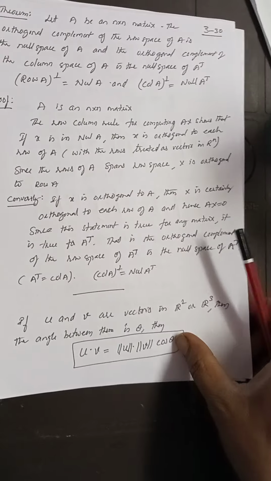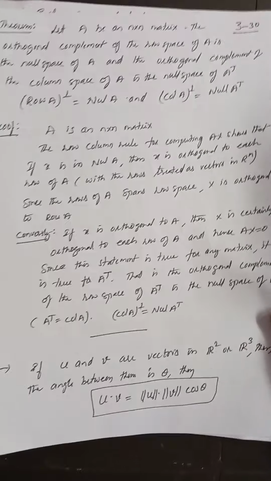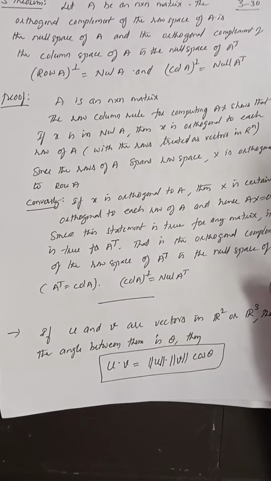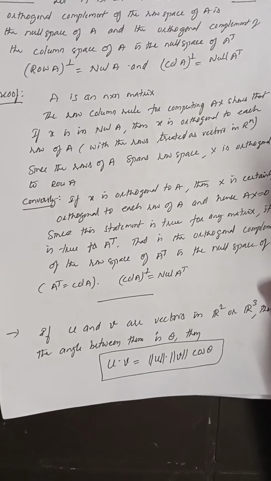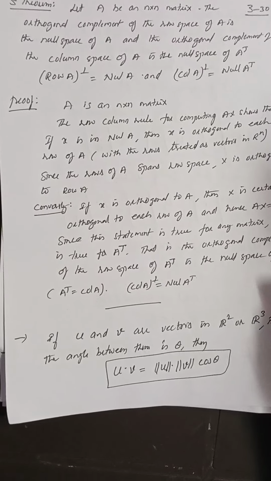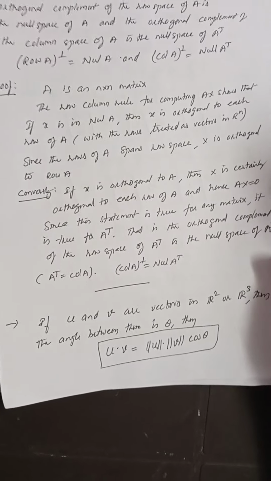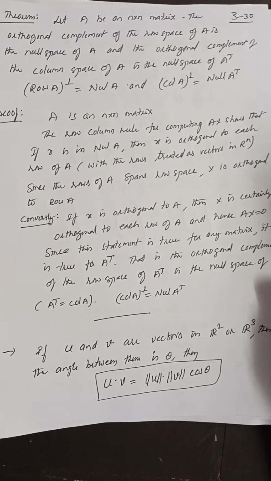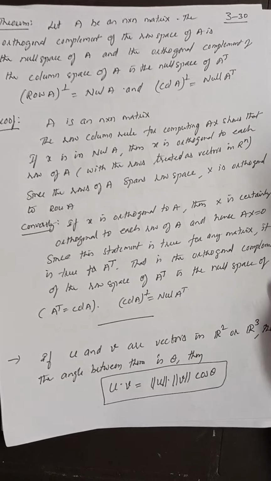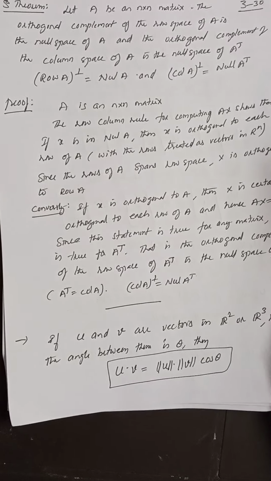These are the definitions of null space and row space, and the definition of orthogonal complement. Please go through the orthogonal complement, just writing the definitions, I mean the orthogonal complement, row space and column space.